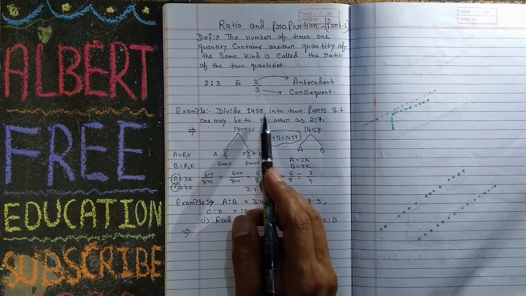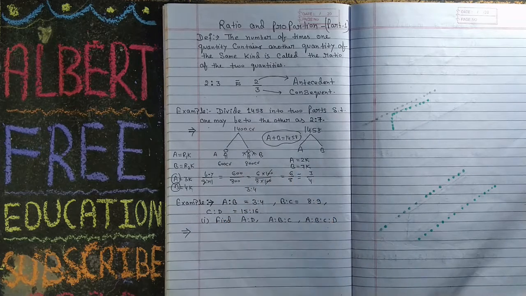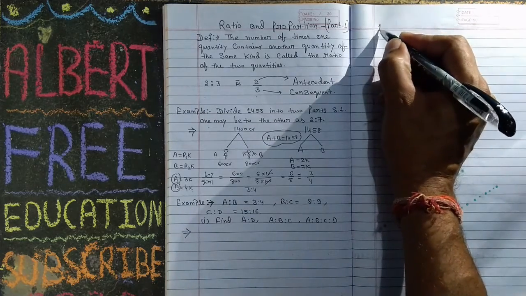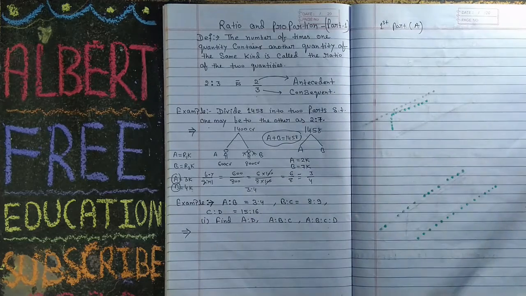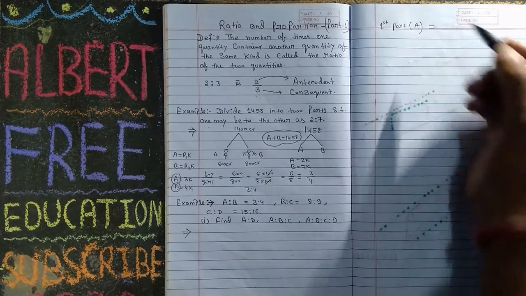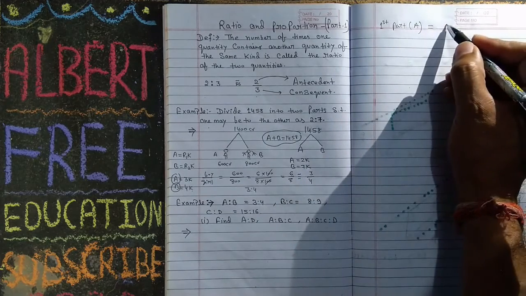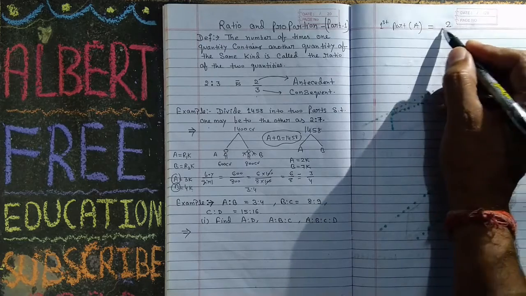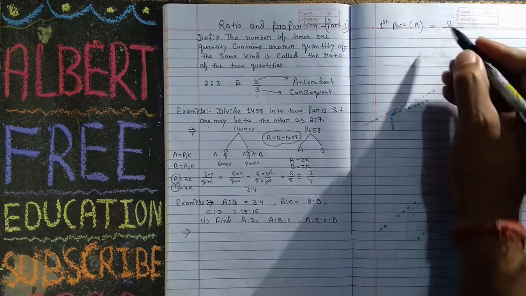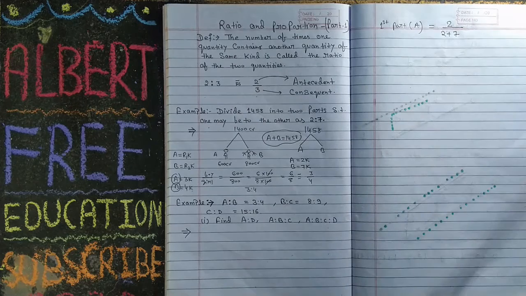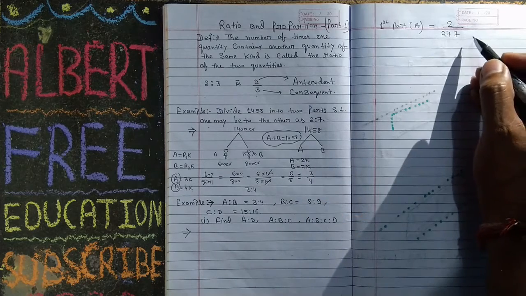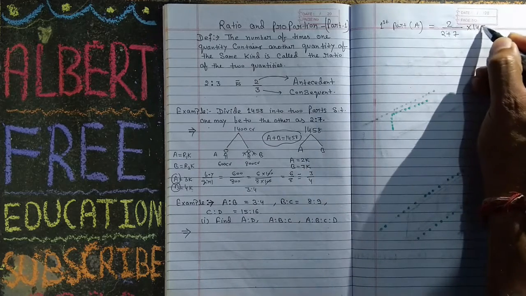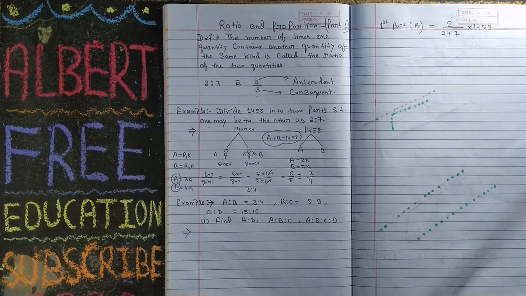Whenever you are finding A, I am solving here, the first part. You will write this value here, and here you have to add both ratios, and this value you have to multiply here. 1458.